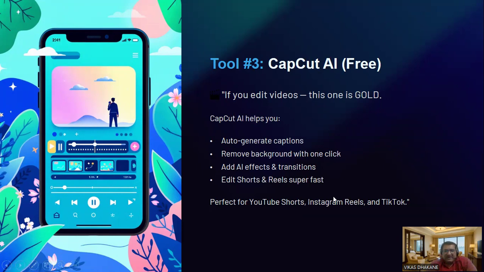Also, you can edit any kind of shorts and reels very fast using the CapCut AI tool. So this is also very beneficial for YouTube creators, shorts creators, as well as Instagram reels creators and TikTok creators. So this is our third tool, that is the CapCut AI.